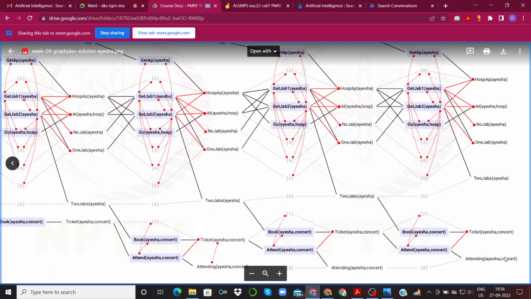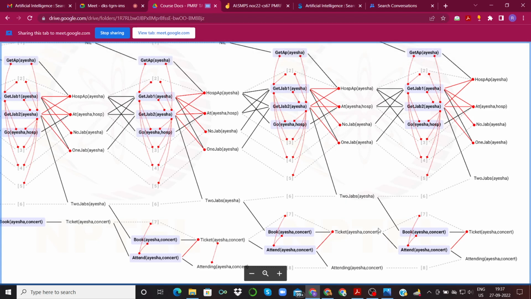So this is one of the sub goals, and now we will look at what is the possible action that could have been applied for us to reach this particular predicate, attending Aisha concert, and that is attend Aisha concert. This action has a particular prerequisite, which is ticket Aisha concert, which we will now look at. And in order to arrive at this ticket Aisha concert, we must have taken the book Aisha concert action.